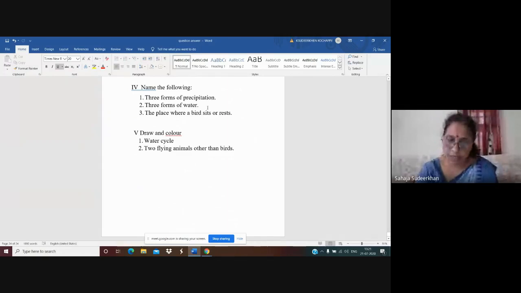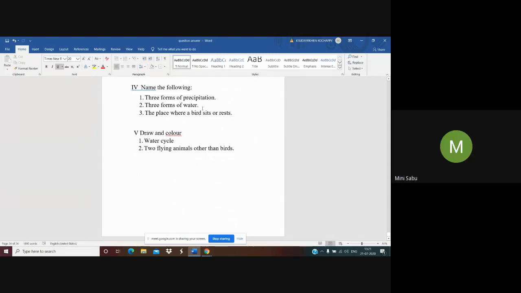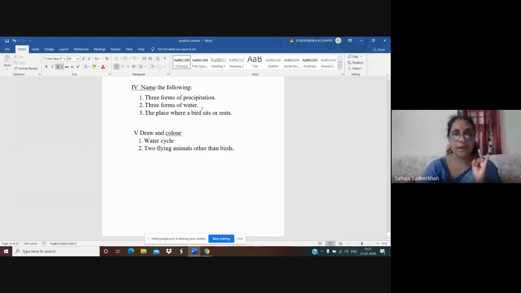So the second form is the solid form. And when we boil water, what happens? It changes into water vapor. It goes up because it is in the form of gas. So the gaseous form of water is called water vapor. So these are the three forms of water: liquid, solid, and gas. The liquid form is the water that we use generally for all activities, the solid form is ice, and the gaseous form is water vapor.